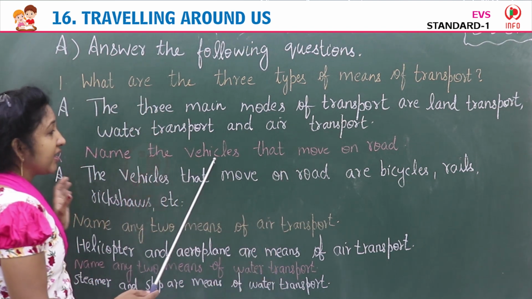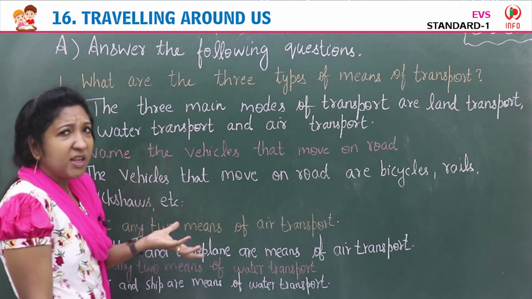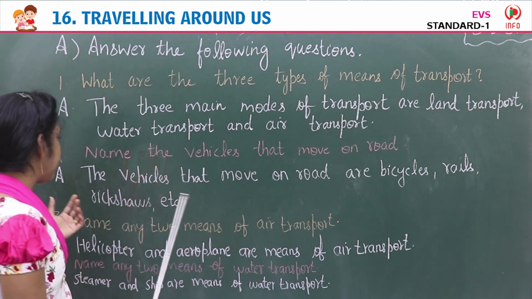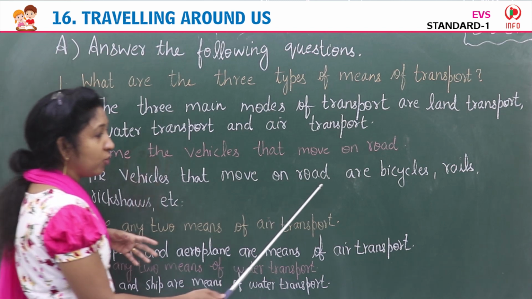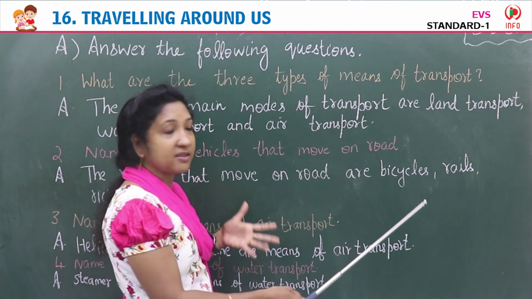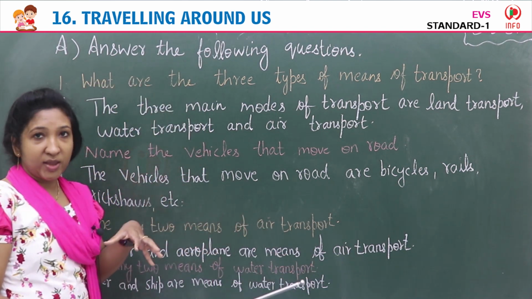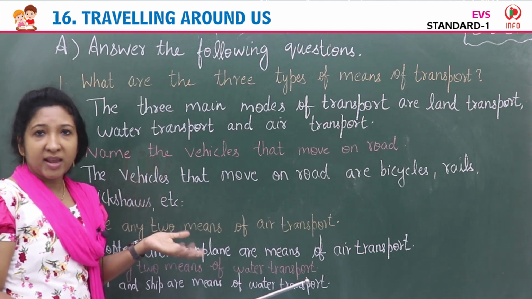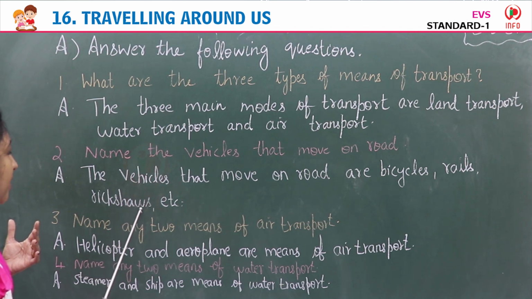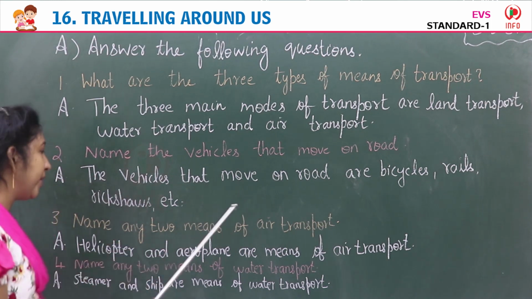Second, name the vehicles that move on road. Which are the vehicles that move on road? There are many vehicles: car, bus, scooter, bike, bicycle, auto, rickshaw. Yes, the vehicles that move on road are bicycles, B-I-C-Y-C-L-E-S, bicycles, rails, R-A-I-L-S, rails, the vehicle that travels on rails, train, you know. Then rickshaws, R-I-C-K-S-H-A-W-S, rickshaws, etc. So these are the vehicles that move on road.